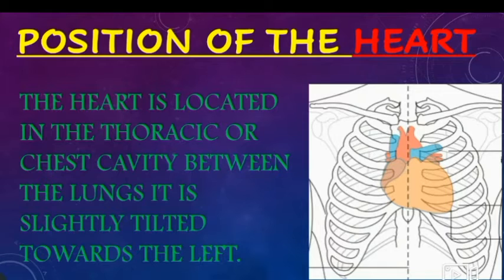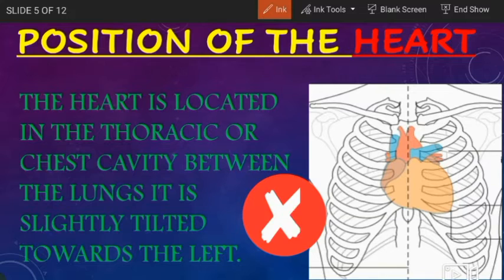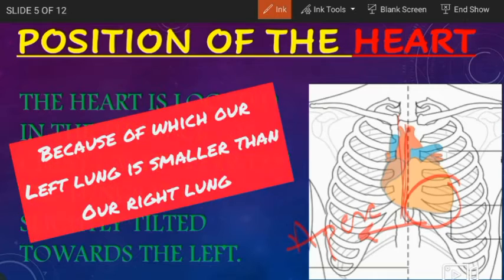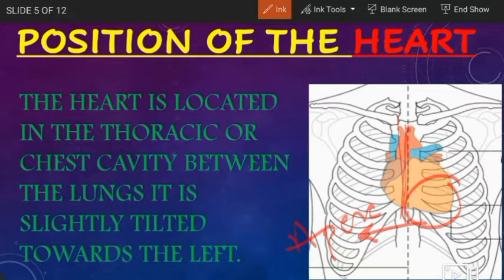Now here is the position of the heart. So what we are learning from our previous classes is that our heart is located in the left side, but that's not completely true because the heart is located in the center or in the middle, but its pointed part, which is called the apex, is slightly tilted towards the left. That is why we say that the heart is located in the left. But now you know that the heart is located in the center and its pointed part is tilted towards the left, and its broader part is called its base.